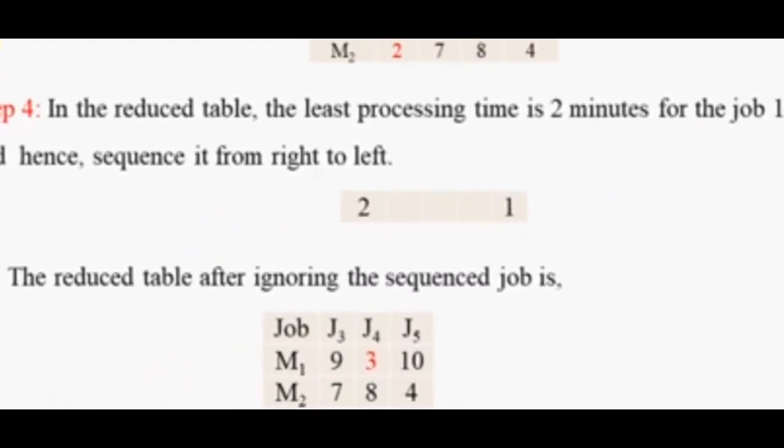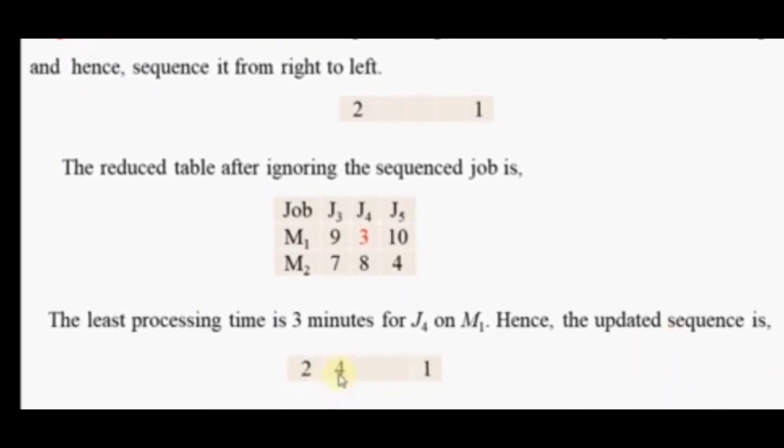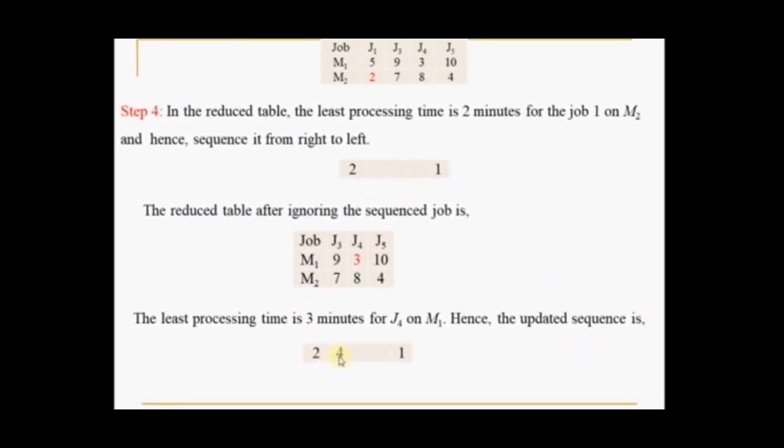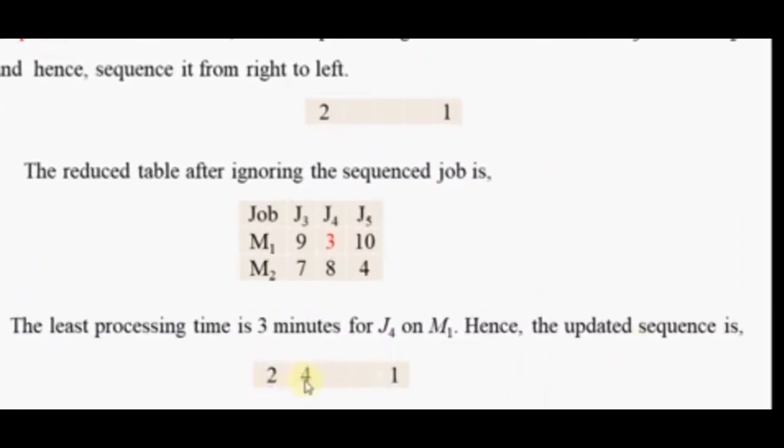After that, eliminate J1 and reduce the table for J3, J4 and J5 with M1 and M2. The reduced table after ignoring the sequenced jobs has both machines, M1 and M2, and J3, J4, J5. We have written the processing times as they are: for J3 9 and 7, J4 3 and 8, and for J5 10 and 4.